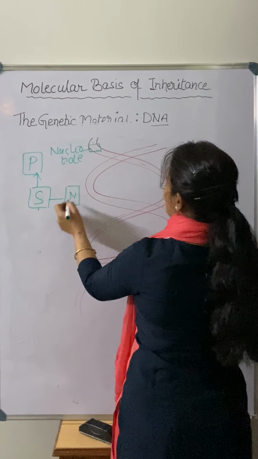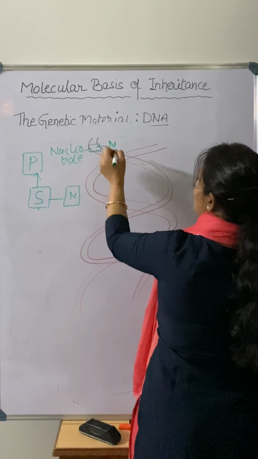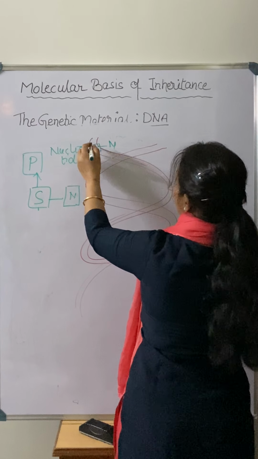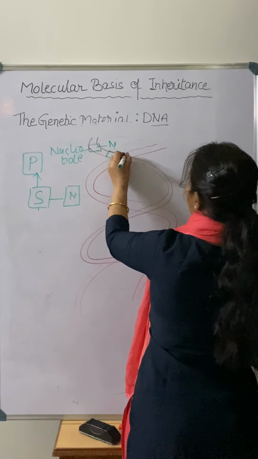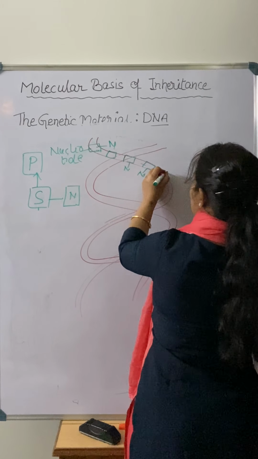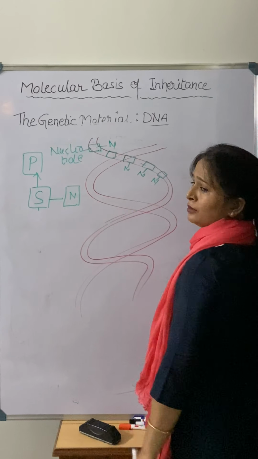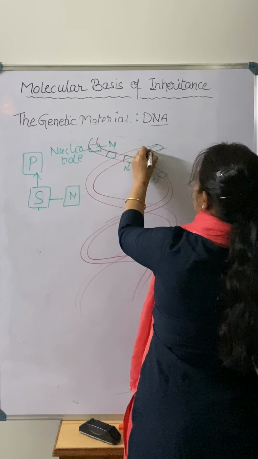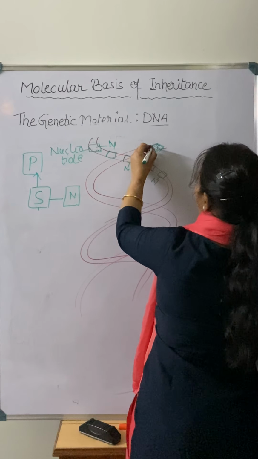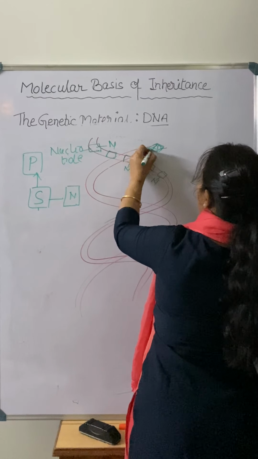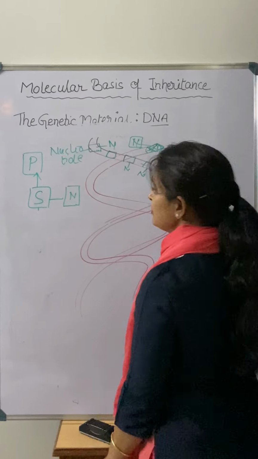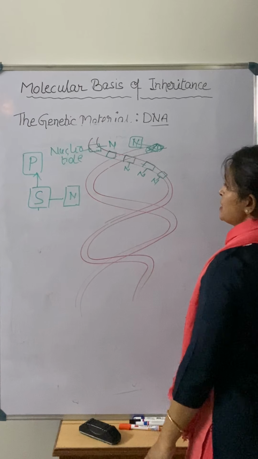Along with that, these nitrogen bases are projecting towards the inner side of the nucleotide. For example, if this is a nucleotide, again there is a nucleotide, again there is a nucleotide, like this way. So nitrogen bases are projecting towards the inner side of this helix. Same with here also, this is the nucleotide, means backbone, nitrogen base and phosphate. So nitrogen bases are projecting towards the inner side. So this was given by Watson and Crick.